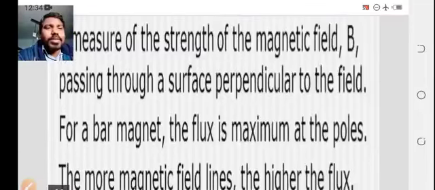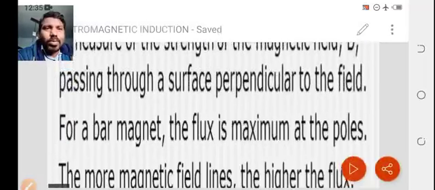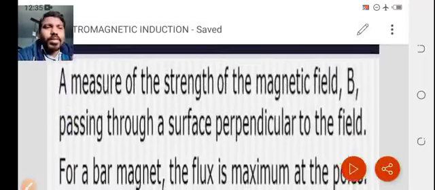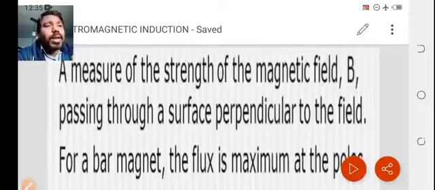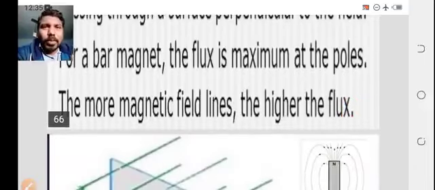For a bar magnet, the flux is maximum at the pole. The more magnetic field lines, the higher the flux. So if there are more magnetic lines, then the magnetic flux will be high. The measure of the strength of the magnetic field is called magnetic flux.